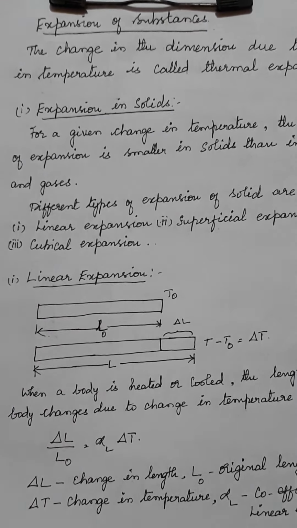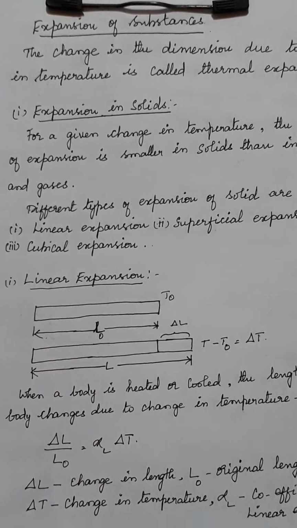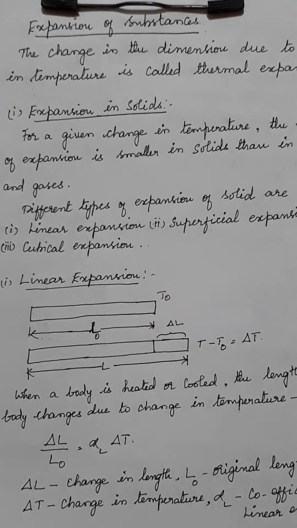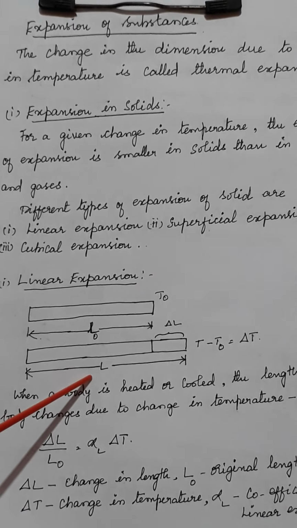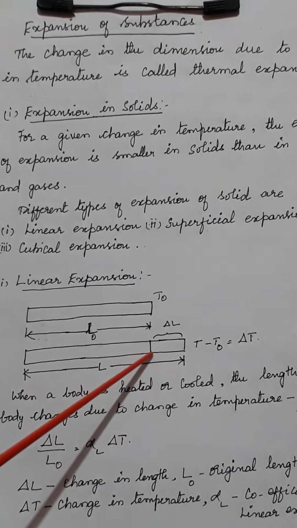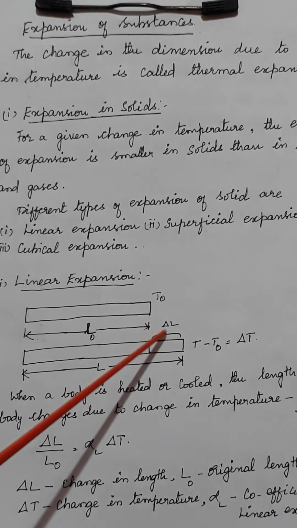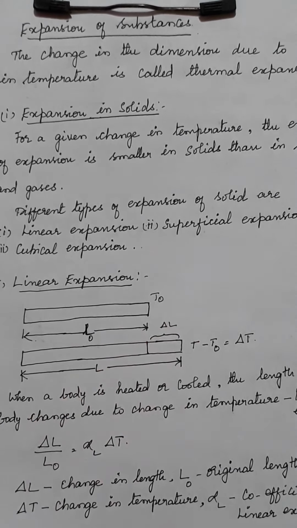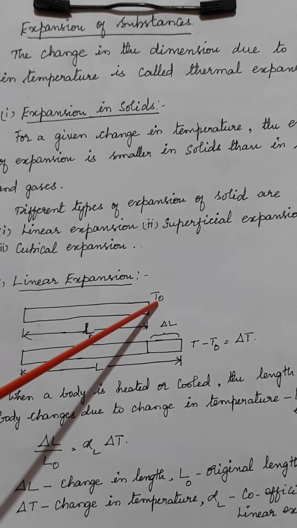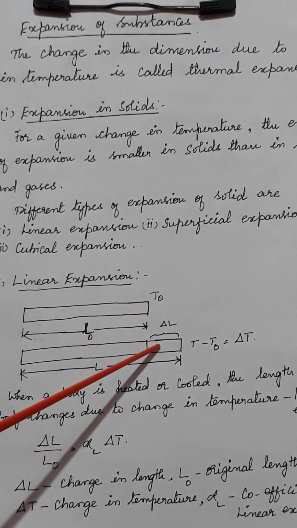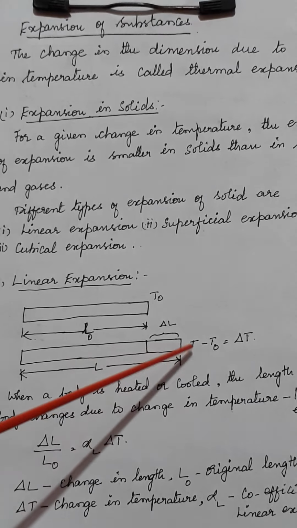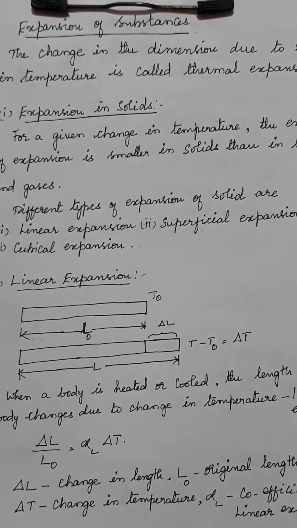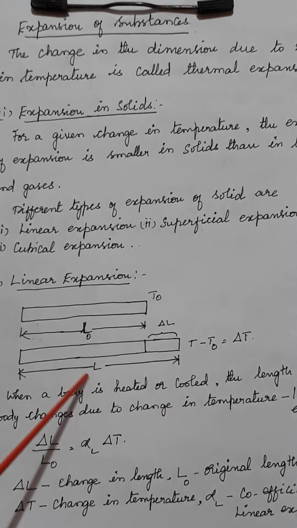So now we look into the first one, which is linear expansion. For that you take a rod which is having a length of L0. Let L0 be the initial length, the original length. Then you supply heat. What has happened here? The expansion has taken place and you mark it as del L. Del L is nothing but the change in its length. Here let T0 be the initial temperature, then on supplying heat this will be T. So the change in temperature will be stated as T minus T0. Then the total length is capital L.